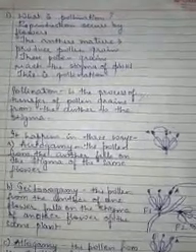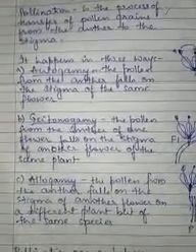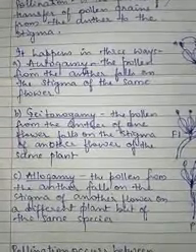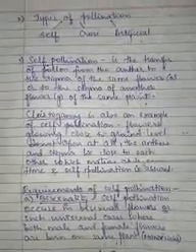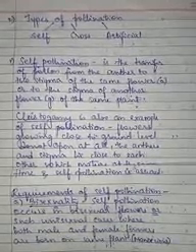So what we studied about what is pollination. It is the process of transfer of pollen grain from the anther to the stigma. We studied the three ways in which the pollination takes place: autogamy, geitonogamy, allogamy. Then we started with the types of pollination, and we started with the self-pollination. In that case, it is the transfer of pollen grain from the anther to the stigma of the same flower or to the stigma of another flower of the same plant. Okay. Then after that we discussed the requirements of self-pollination, that is bisexuality and homogamy. And lastly we discussed the advantages and disadvantages of self-pollination.